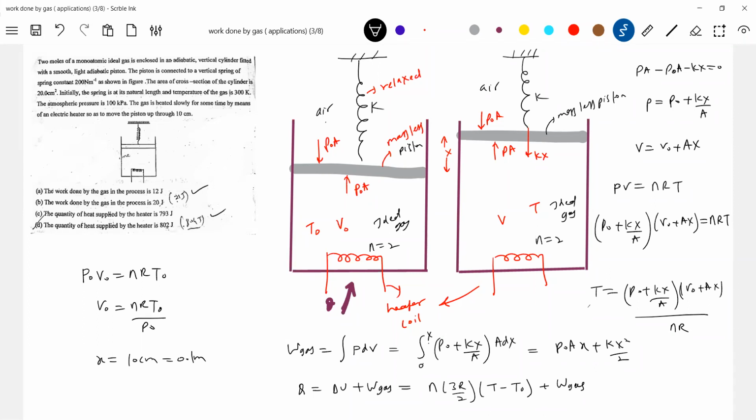So what are the basic things? You have to go back to mechanics. What are the forces acting on the piston? Get the expression for pressure force, work done by the gas from there. Then first law of thermodynamics and the ideal gas equation. You can see here, the initial volume we don't know. How to calculate the volume of the gas? Okay, there's a method. You just have to fight with the terms which are available here.